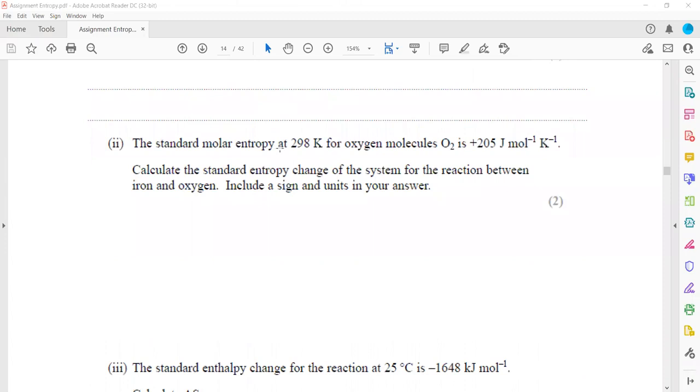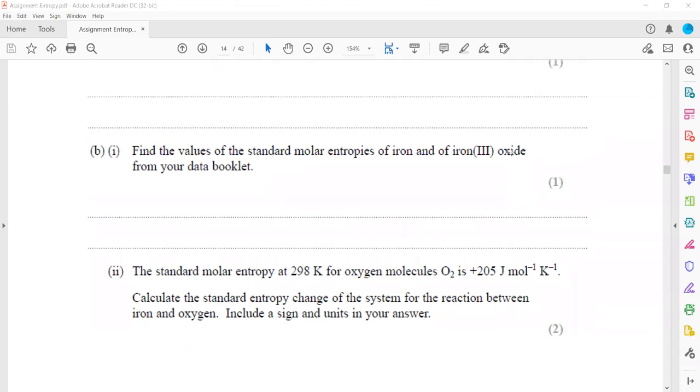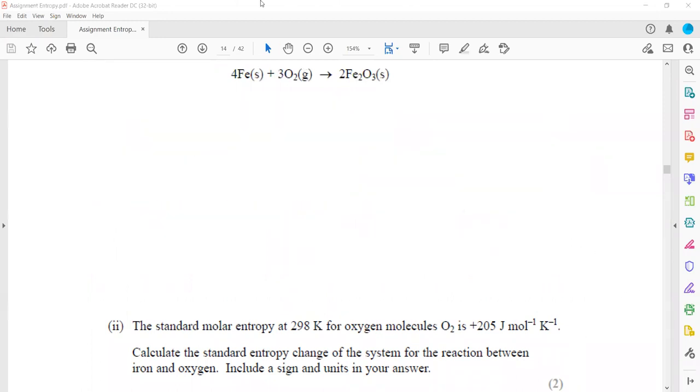Then the standard molar entropy of the oxygen molecule is 205 J mol⁻¹ K⁻¹. Calculate the standard entropy change of the system for the reaction of iron. So it is the product minus reactant. The equation is there. These are the reactants and this one is the product.